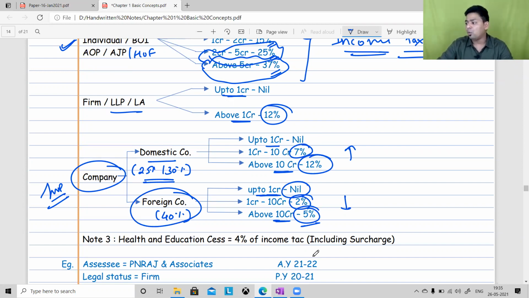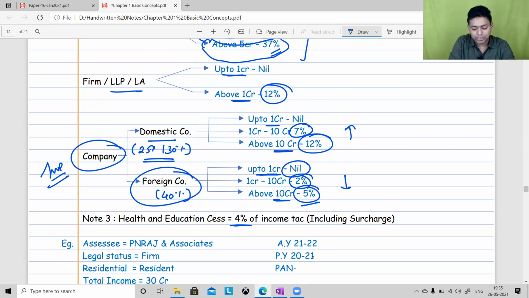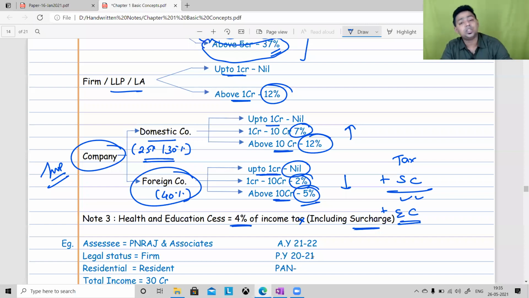You already know what is the health and education cess rate in India. This particular cess is computed on income tax, including surcharge. So first you have to compute income tax, then you have to compute surcharge, and finally, on whatever amount comes, you have to compute education cess. Education cess is usually the last step. There are certain exceptions, but 99% of the time education cess is the last step that you add.